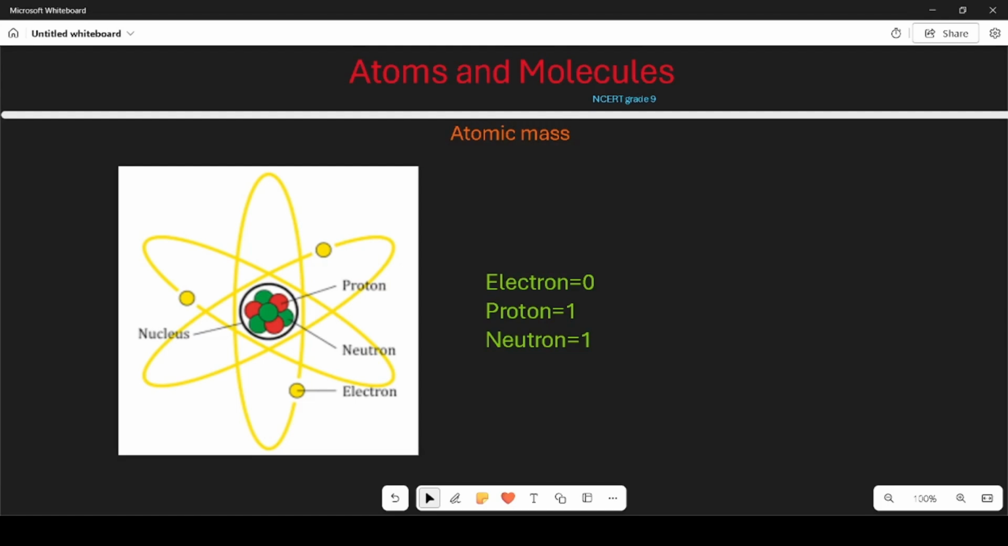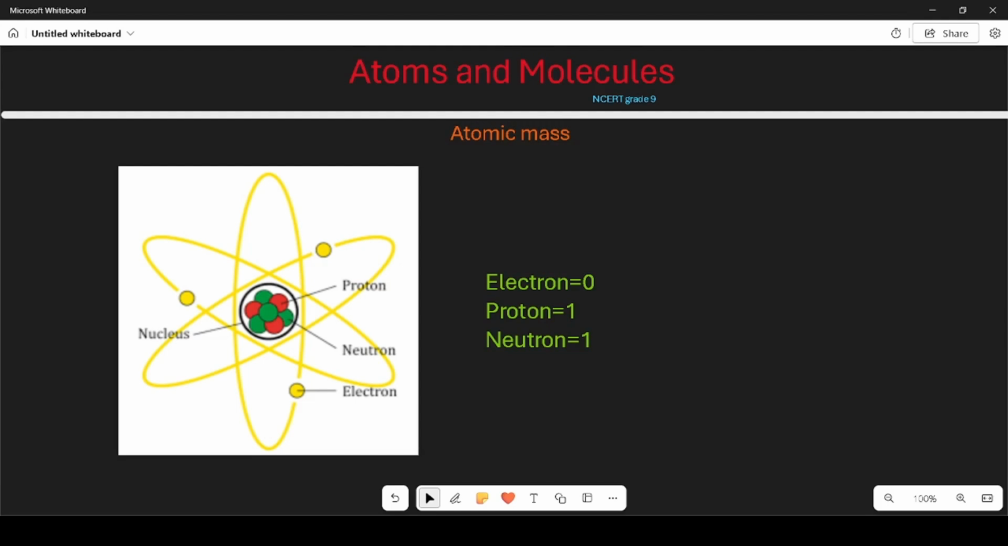Example: carbon atom. Let's look at a carbon atom. A typical carbon atom has 6 protons and 6 neutrons. To find the atomic mass, we add the protons and neutrons together. So, 6 protons plus 6 neutrons is 12 units of atomic mass.